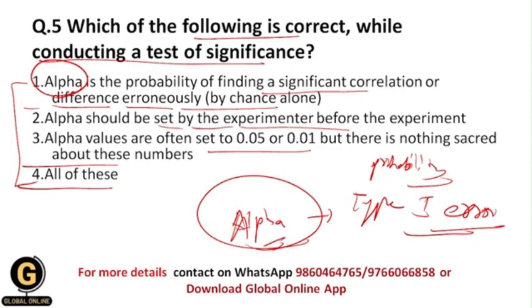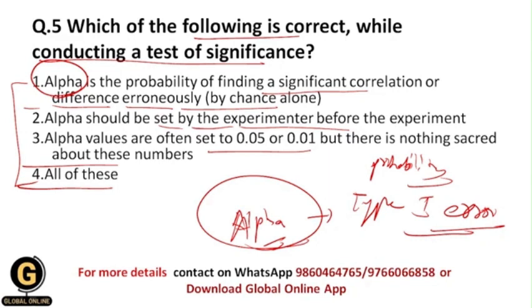All of you getting? Because this is the probability of occurring a type 1 error, ultimately this is the probability of finding a significant correlation between the variables or difference between the variables, but by chance alone. All of you getting? And there are some common values for alpha, and the experimenter or researcher should set these values before the experiment, because they will understand exactly what will be the results of their research. Alpha values are often set to 0.05 or 0.01, but there is nothing sacred about these